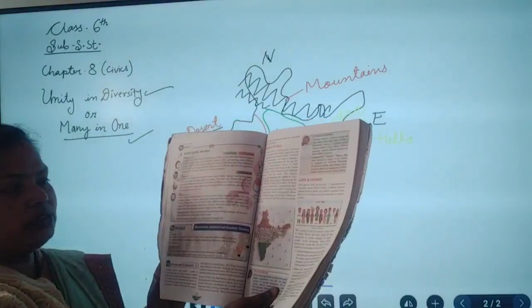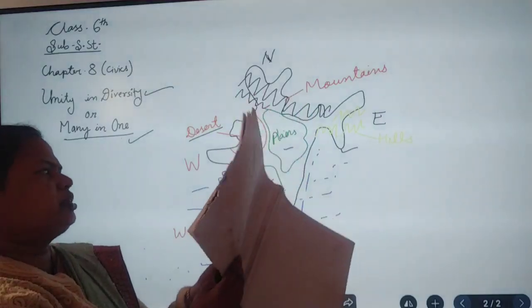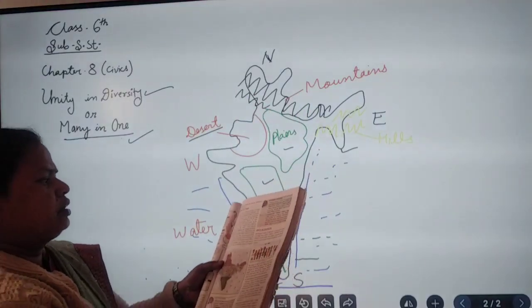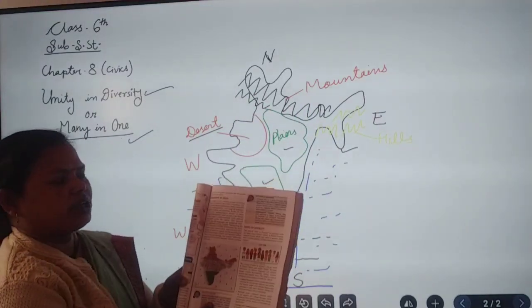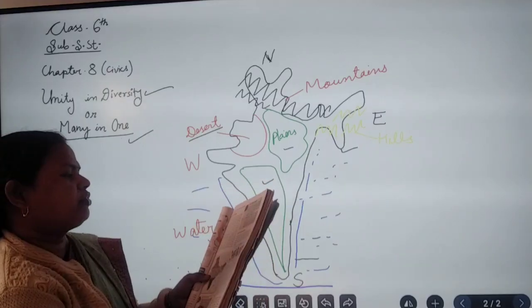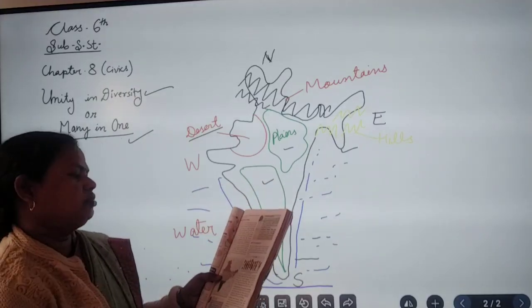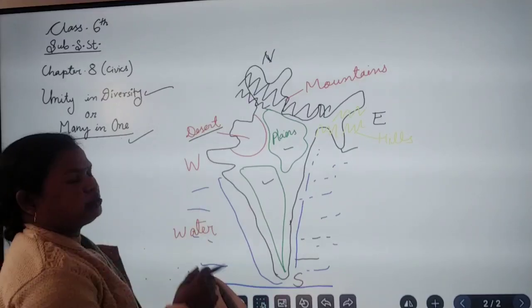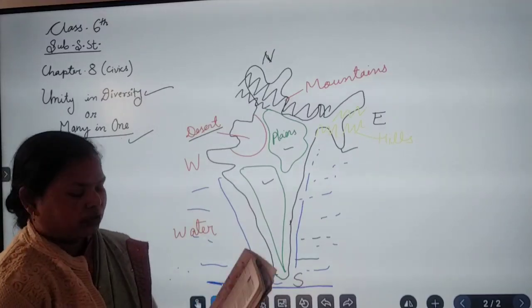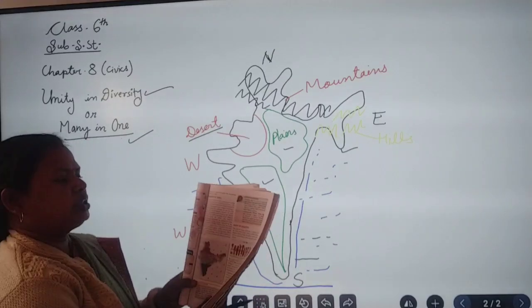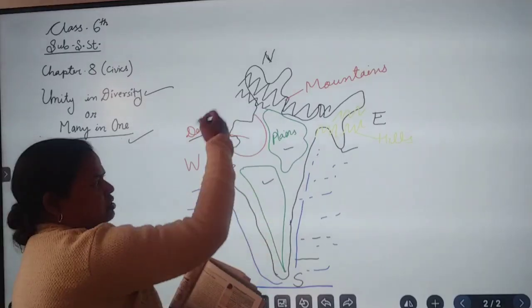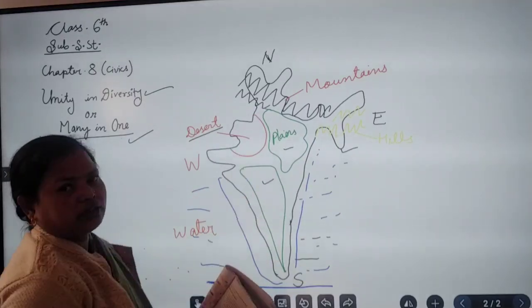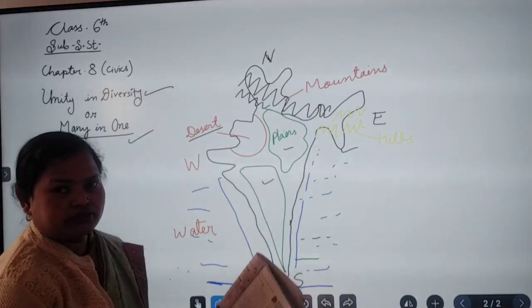This is your chapter, and there are so many topics. The first topic is demography of India. Demography means the physical features which I have already explained here through the map. Next point is unity in diversity. As you know, this is the example of unity, and there is a lot of diversity.